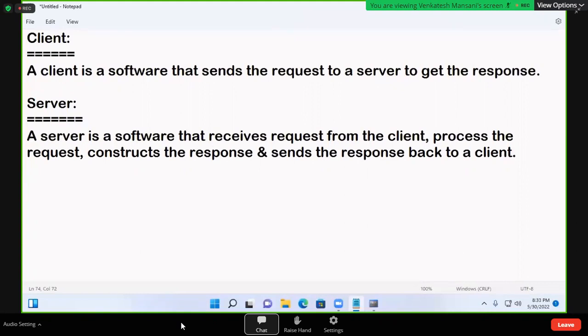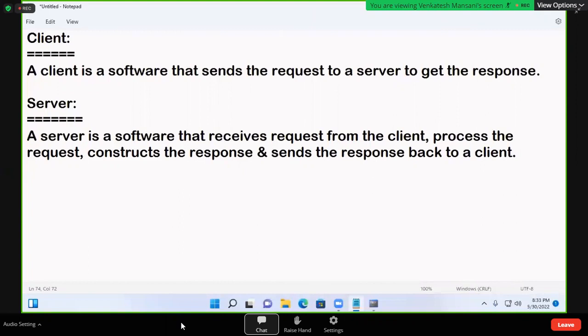But generally, in your academics, in a college, a lab will be there with hundreds of systems in one room. One more separate room will be there, and they put a sticker on it: server room. Seeing that, a student will think that computer is the server and these computers are clients. But in that system, server software is installed, and that's what we call a server. In all these systems, client software is installed, and that's what we call clients.